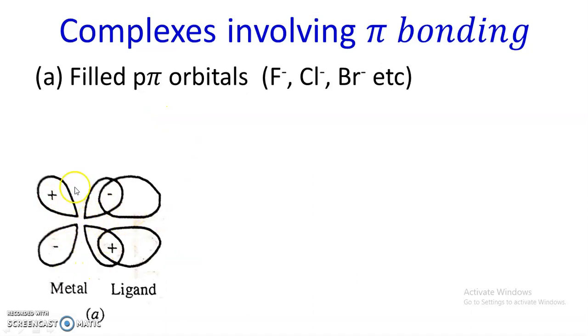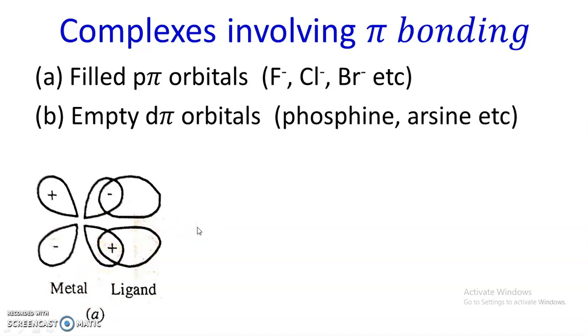For example, you can see this is the T2g orbital of the metal, for example dxy, dyz or dzx. These are the T2g orbitals of the metal. In a T2g orbital, opposite lobes have the same sign wave function: negative, negative, positive, positive. And this is the p-pi orbital of the ligand. This p-pi orbital of the ligand can laterally overlap with the dxy orbital, or T2g orbital, of the metal, which results in the formation of a pi bond.